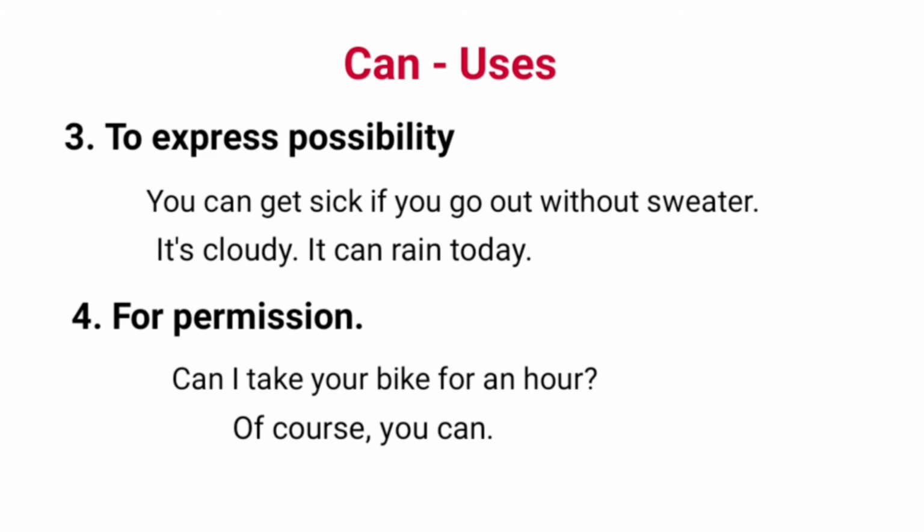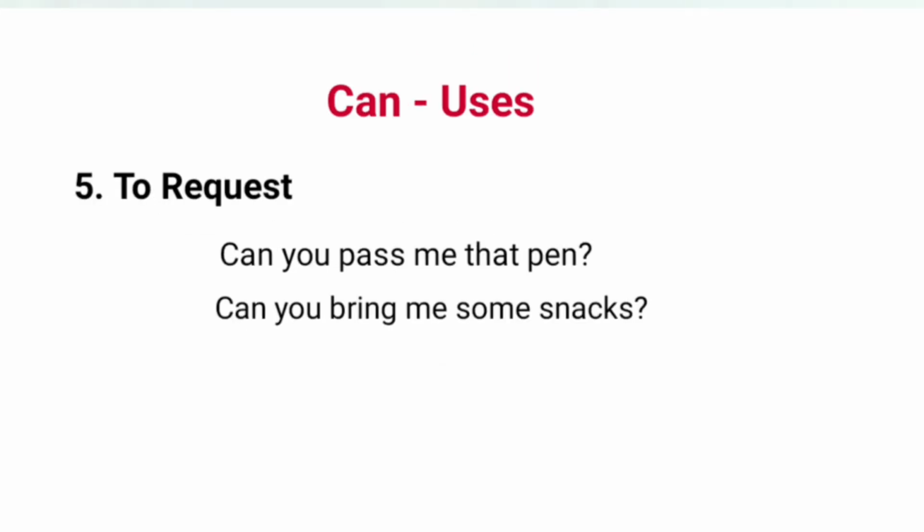Next use of can is for permission. Examples, can I take your bike for an hour? Of course, you can. In the first example, permission is asked, and in the second example, it is granted. Can is also used to request. For example, you can request your friend, can you pass me that pen? Or you can request your sister in the family, can you bring me some snacks?